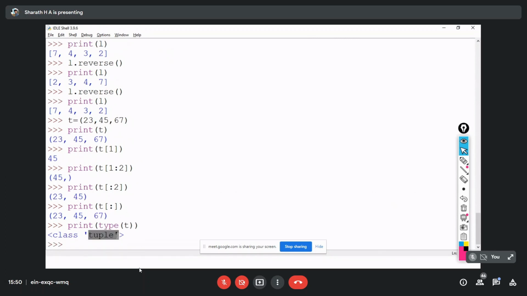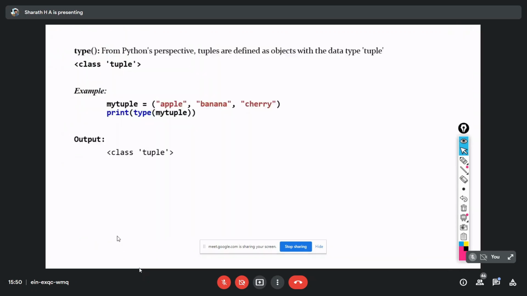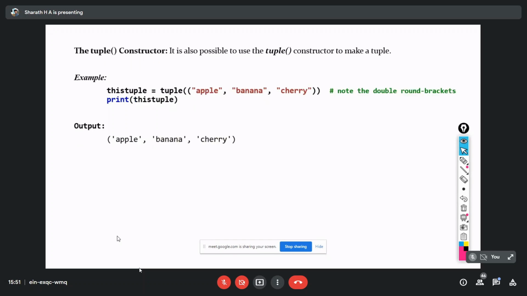Previously we executed the same type for a string, and you get str. We can also construct a tuple by using a constructor. I'm not going to discuss this because the constructor will be covered in the next session by Somsekhar sir.